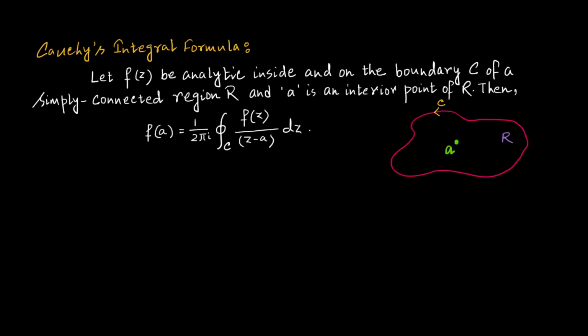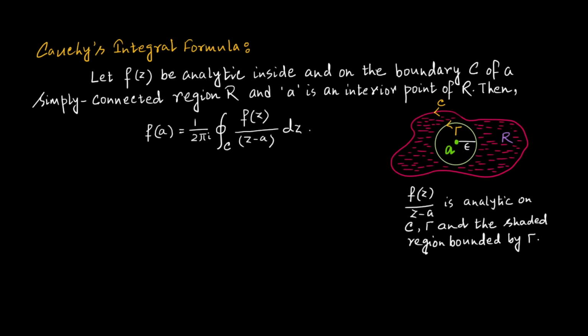Now let us consider a circle centered at a and radius epsilon which lies totally within the region R. Finding such a circle is possible because a is an interior point of R. So let us consider the circle is given by gamma. Now it's quite clear that the function f(z)/(z − a) is analytic on C, gamma and the shaded region bounded by them.